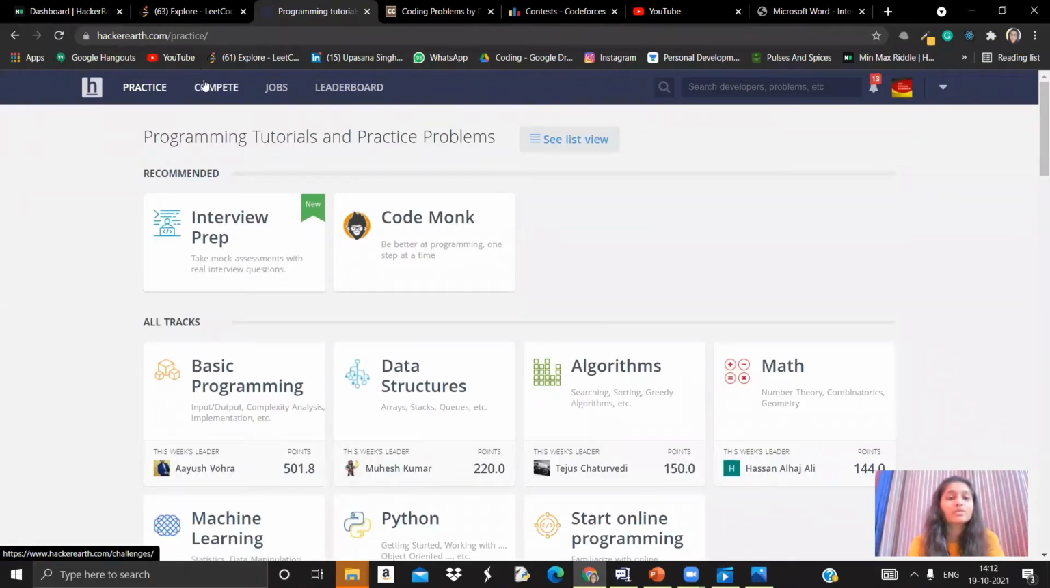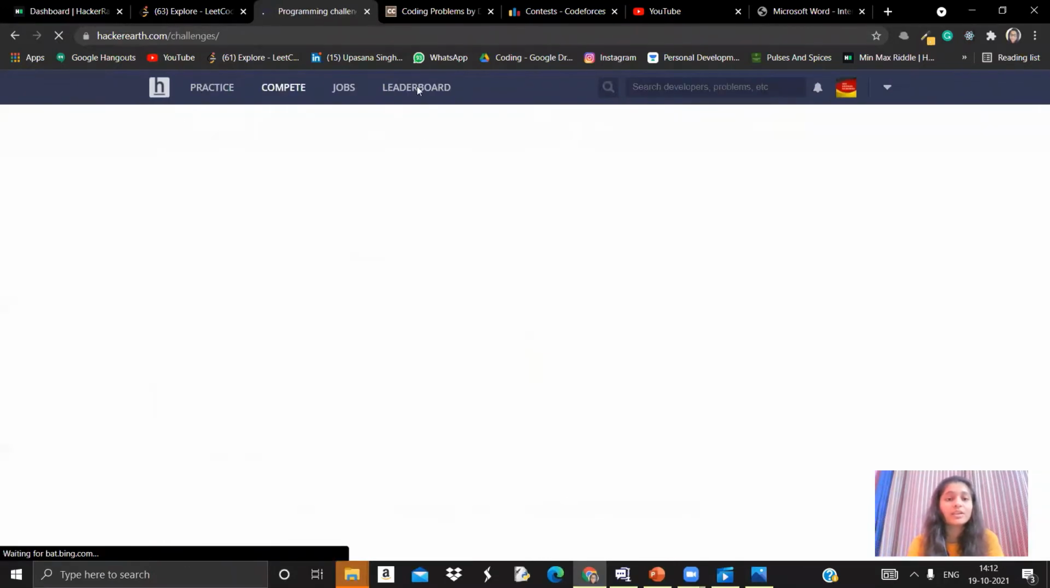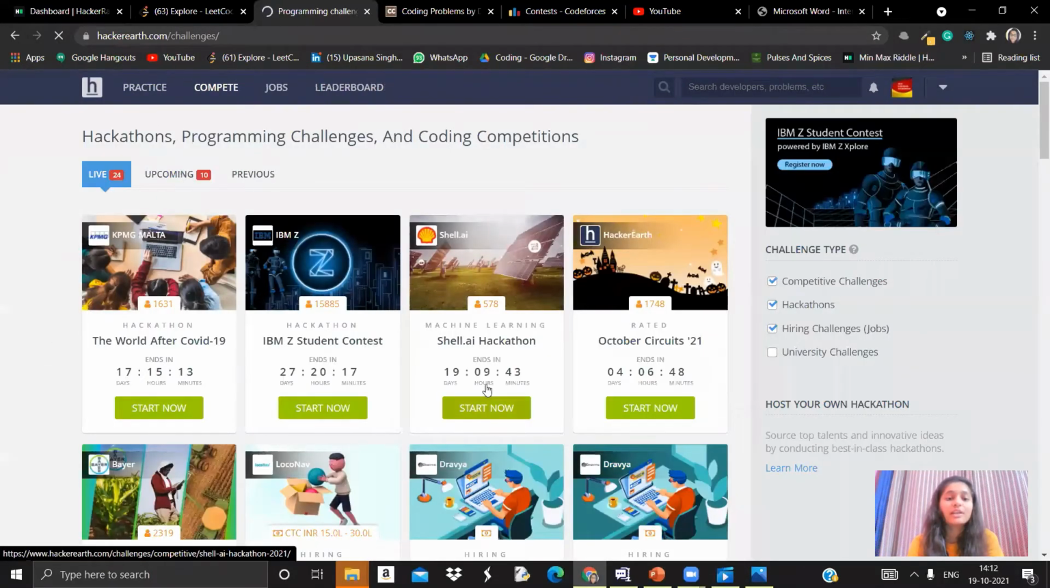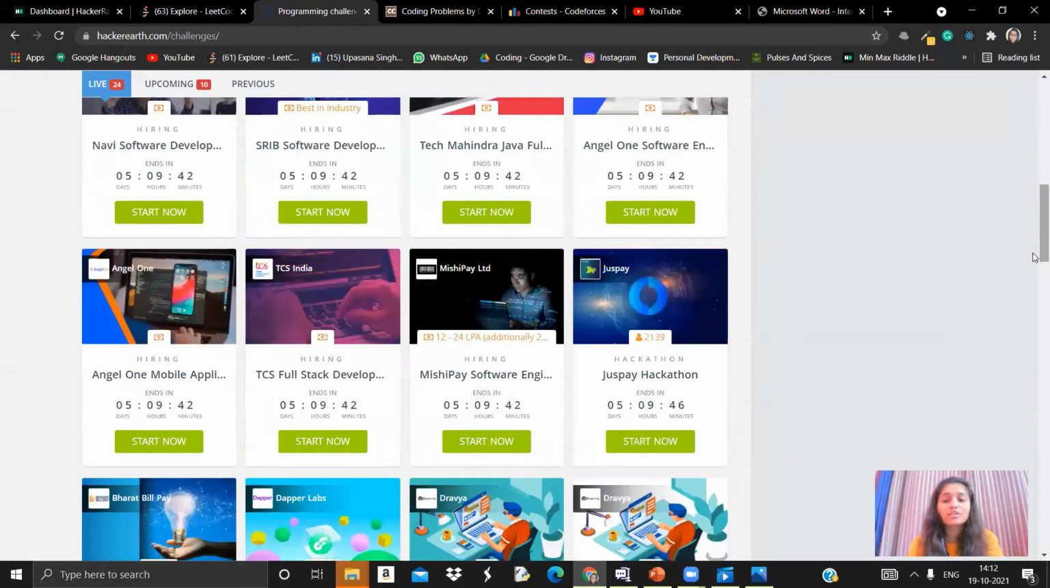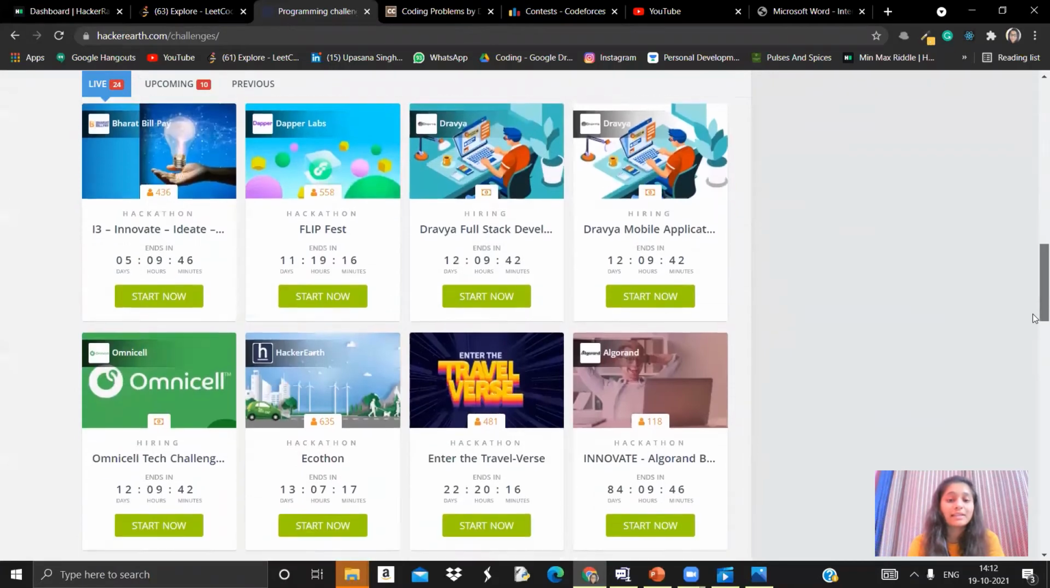Apart from this, if you want to compete in different hackathons, then you can go into the compete section, and here you can find different hackathons conducted by different companies and organizations. You can participate in these hackathons and you can get internship and hiring opportunities as well.